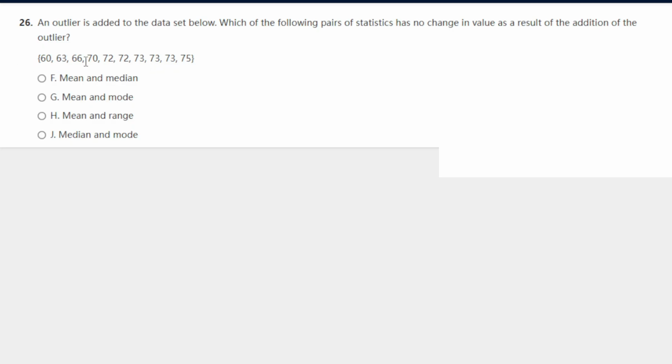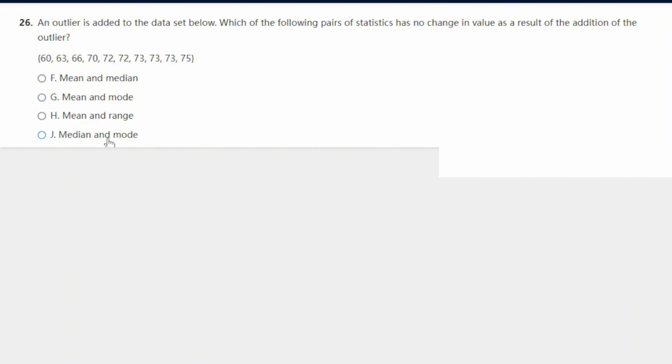So 1, 2, 3, 4, 5, 6, 7, 8, 9, 10. And the middle number would be 6 if an outlier is added. So let's say if it was on the left side, 1, 2, 3, 4, 5, 6. On the right side, 1, 2, 3, 4, 5, 6. So we already know the median's not going to change. So we could take out answers H and G.